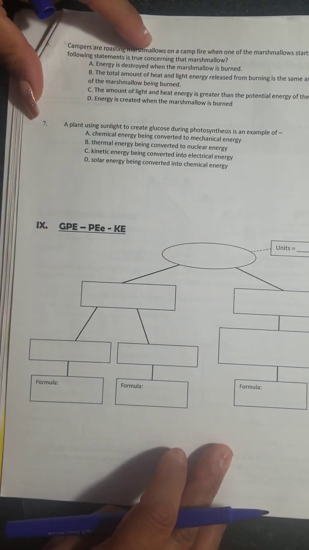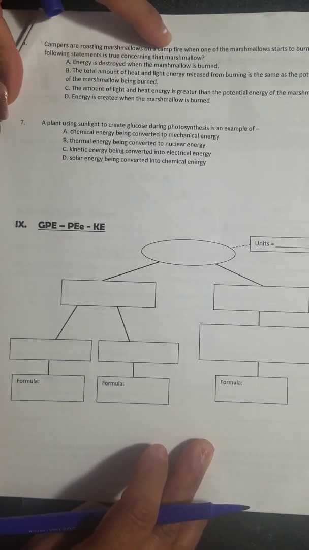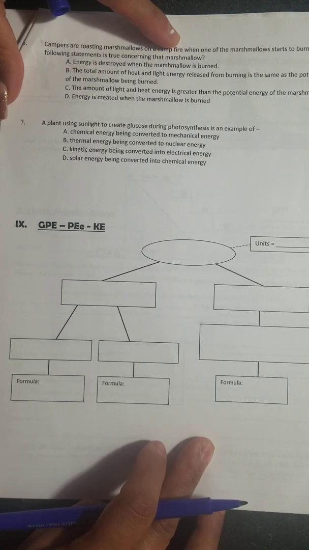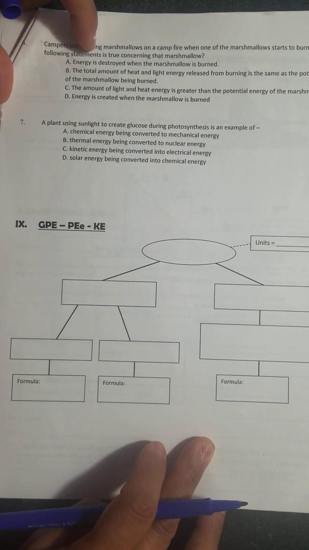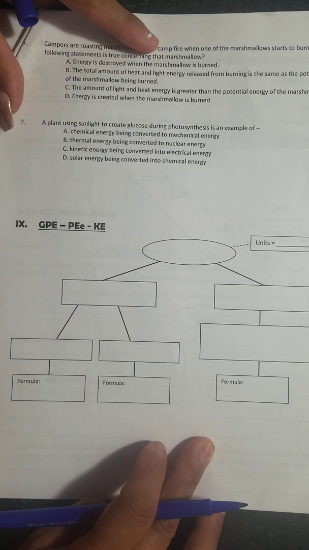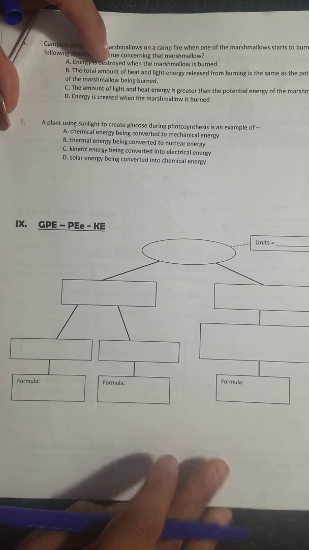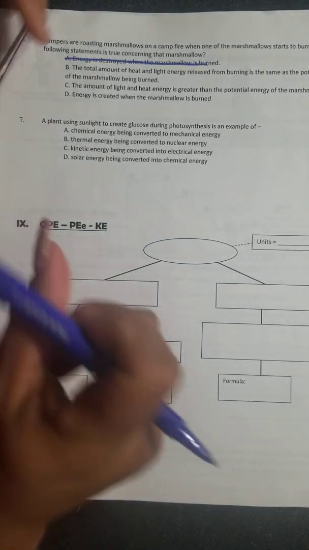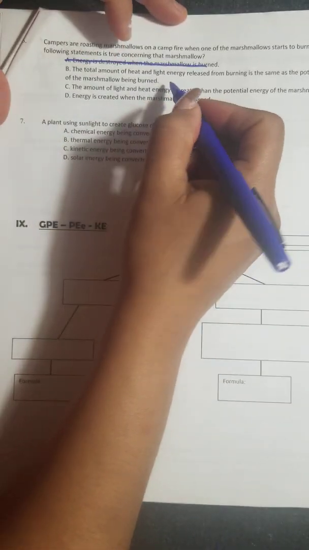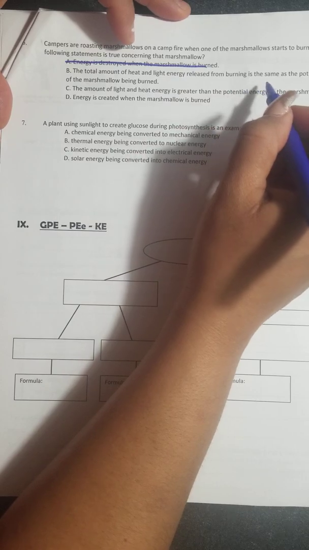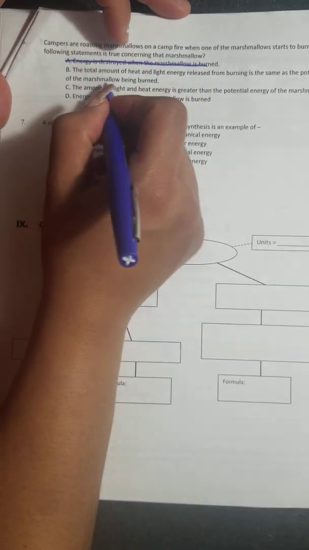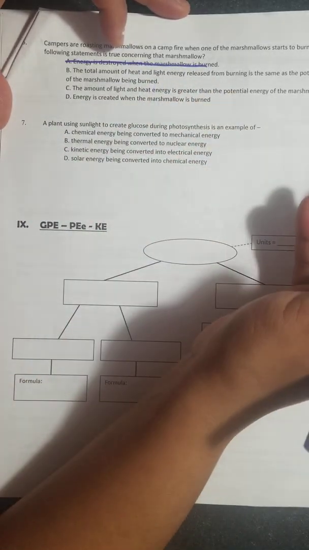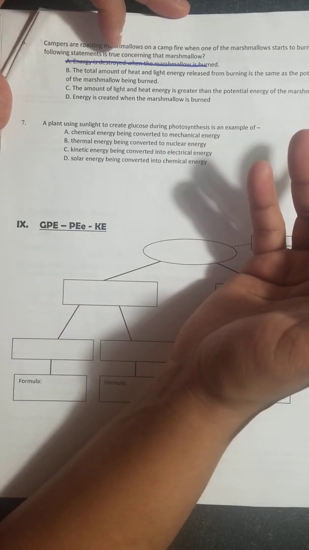Campers are roasting marshmallows on the campfire when one of the marshmallows starts to burn. Which of the following statements is true concerning that marshmallow? So energy is destroyed. Oh, whoa. Cannot be that answer. The total amount of heat and light energy released from burning is the same as the potential energy of the marshmallow being burned. Whoa. That actually is a pretty good statement.